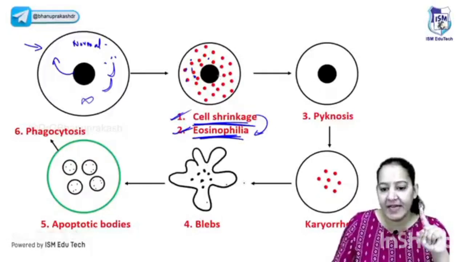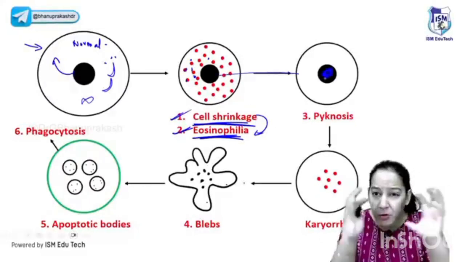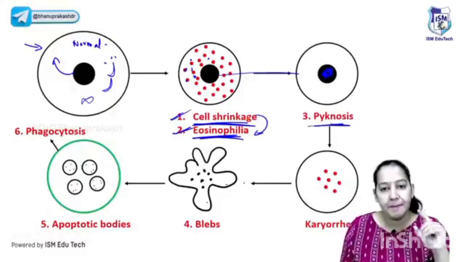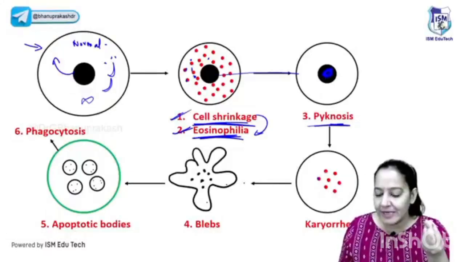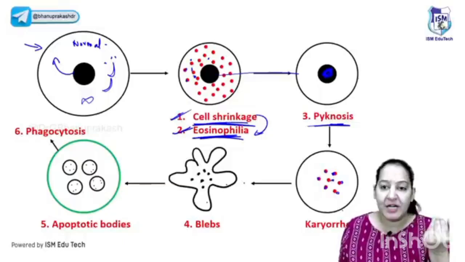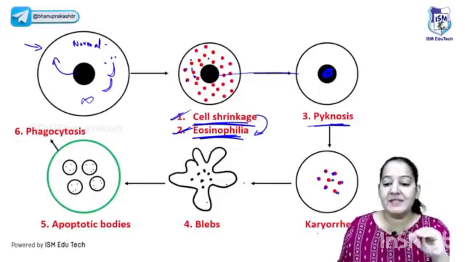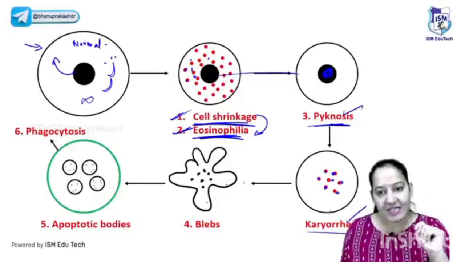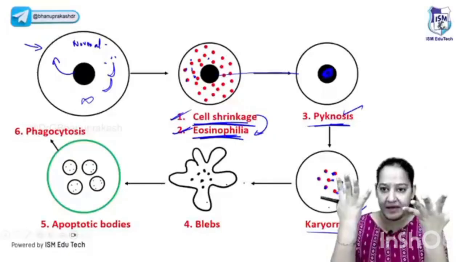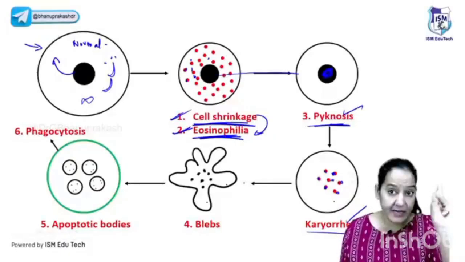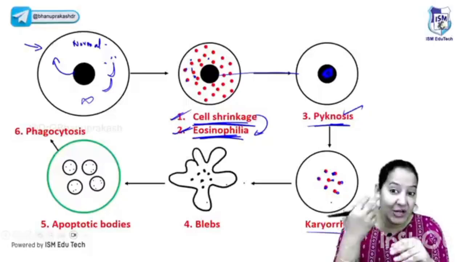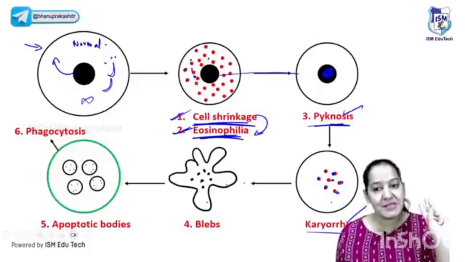After that, coming to the nucleus. See, the nucleus becomes more compact, more dense. It is known as pycnosis. Pycnosis is compactness of the nucleus. After that, the nucleus fragments into multiple pieces. The conversion of the one nucleus into multiple pieces is known as karyorrhexis. So pycnosis and karyorrhexis take place in the nucleus. First it gets condensed, then it gets fragmented. So that is the third feature. The two we will take together, the nuclear feature. So first is shrinkage, then eosinophilia, and then the nuclear feature, that is pycnosis and karyorrhexis.